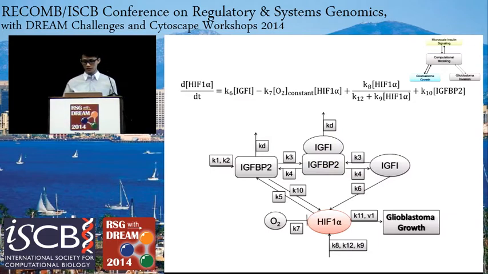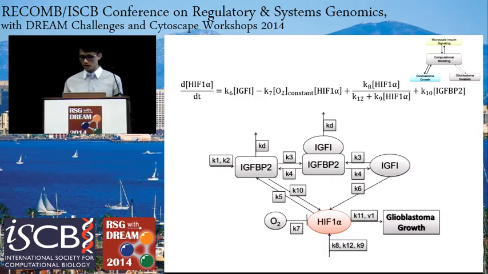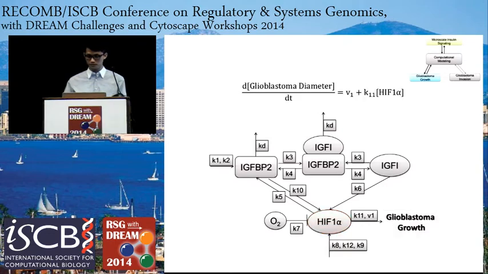The rate of change of HIF1α is dependent on the activation from IGF-1, the degradation and production of HIF1α, and the activation by IGFBP2. And last, the glioblastoma growth is dependent on the basal growth and the additional growth due to HIF1α.